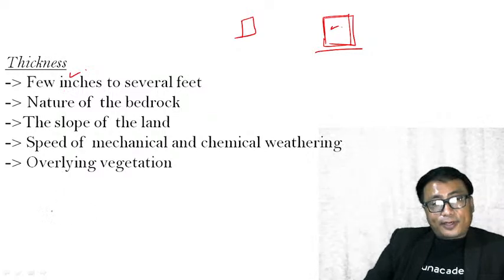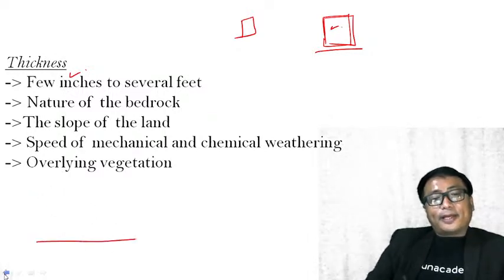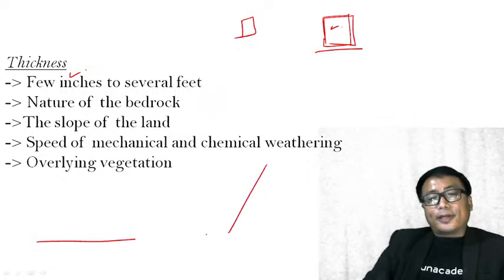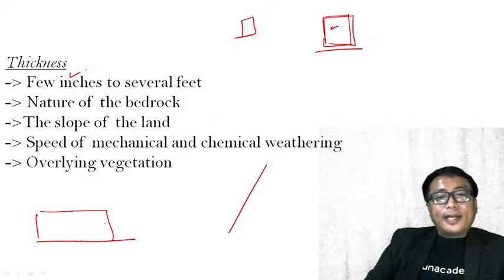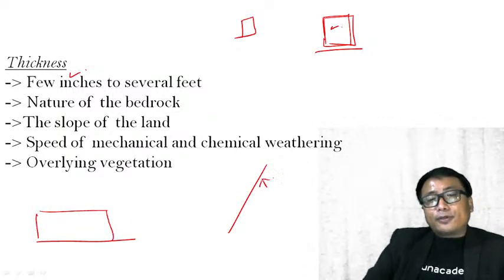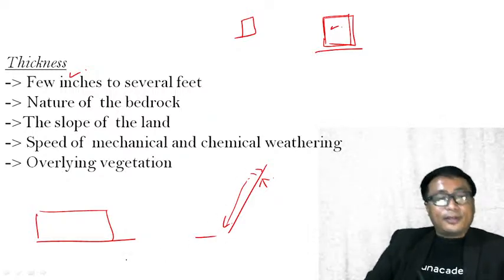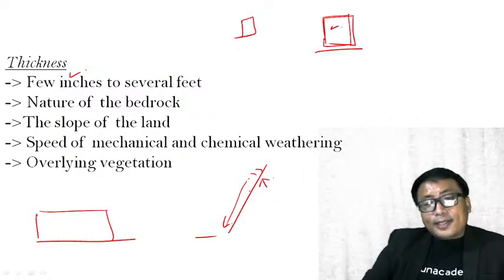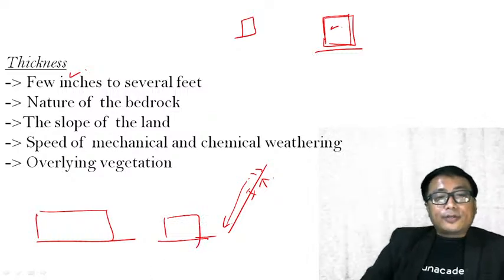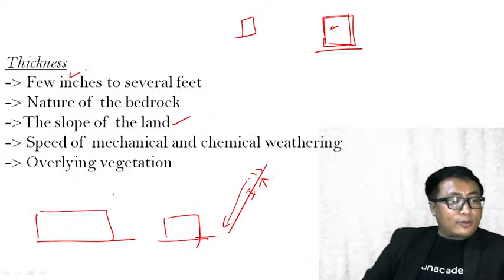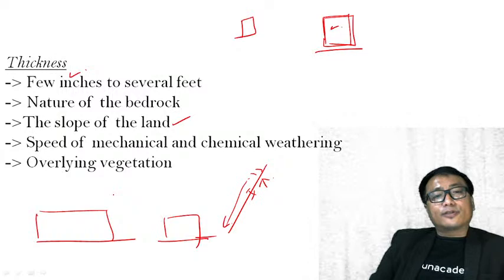For example, I have one region, a plain area, and another region sloping like this. The thickness of the soil will be more in the plain region. In the hilly slope, because of the force of gravity, the weathered material will flow down. Therefore, in the slope, the thickness of the soil will be less as compared to the plain area. So the slope of the land also determines the thickness of the soil.